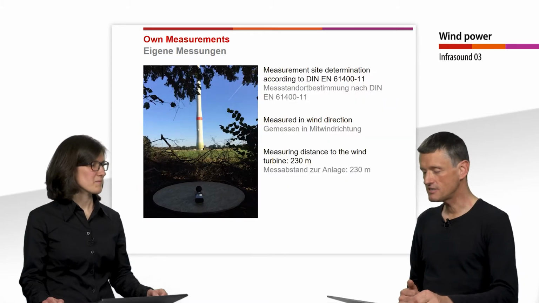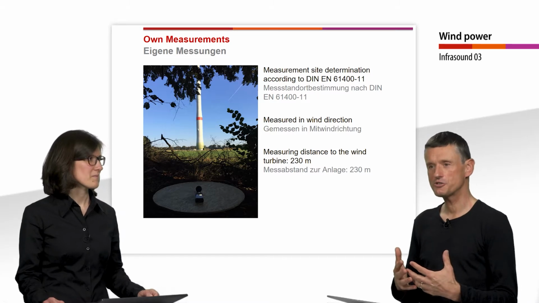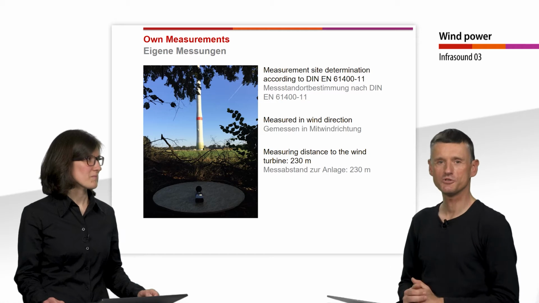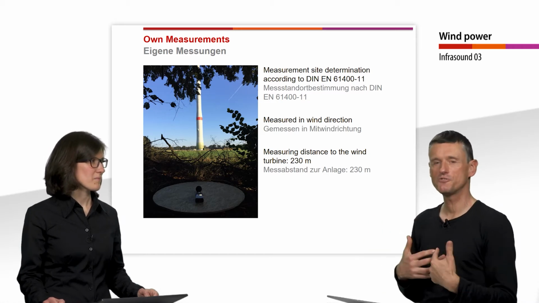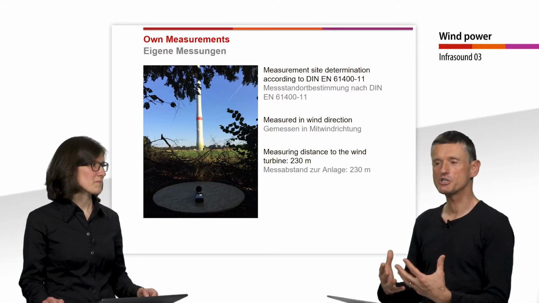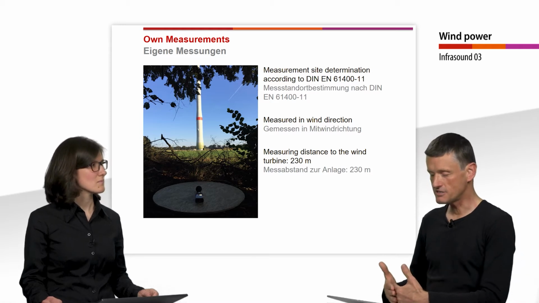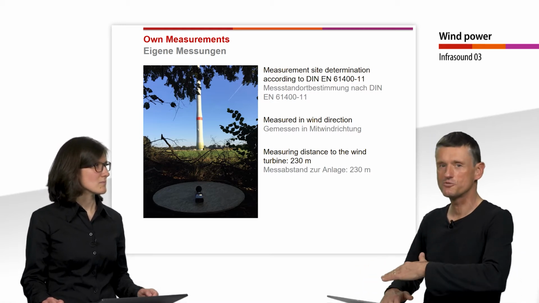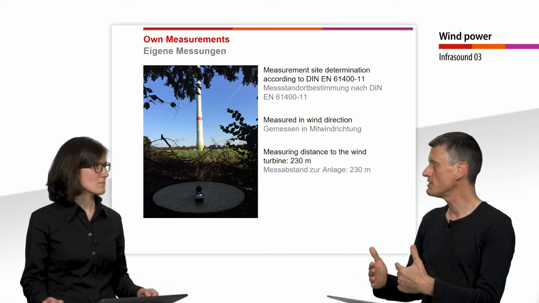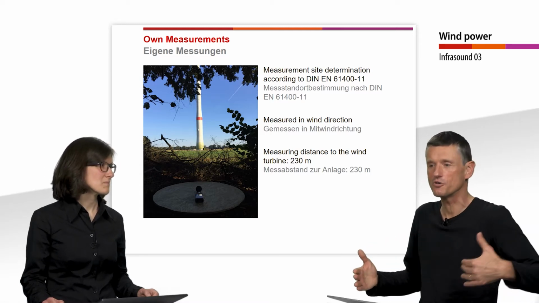He did the measurements according to the European norm, which says that we need to measure at a distance from the wind turbine that is the same as the hub height of the wind turbine, and also in the direction of the wind, so that at the place of the measurement device, the pressure level is the highest. In this case, it's 230 meters away because the turbine is 230 meters high. That is much closer than where people are living. In real life, quite often the distance is a kilometer or even more.